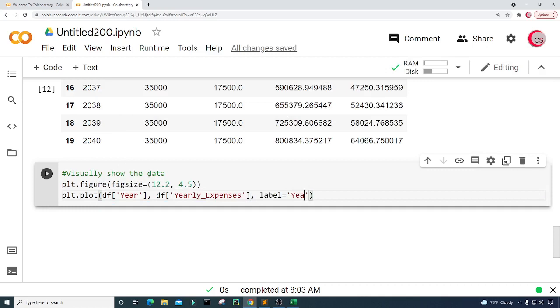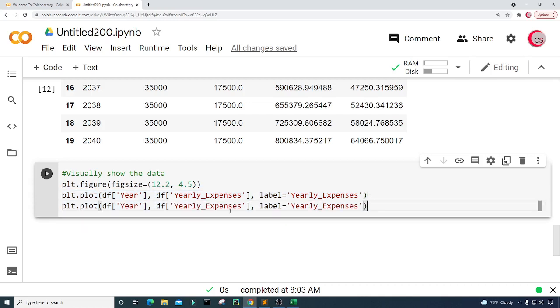So we're going to call this yearly_expenses, and I think that'll be good enough. I'm just going to highlight this, copy using Control C, come down here and paste it using Control V, and then just change the y-axis to be the annual_returns.